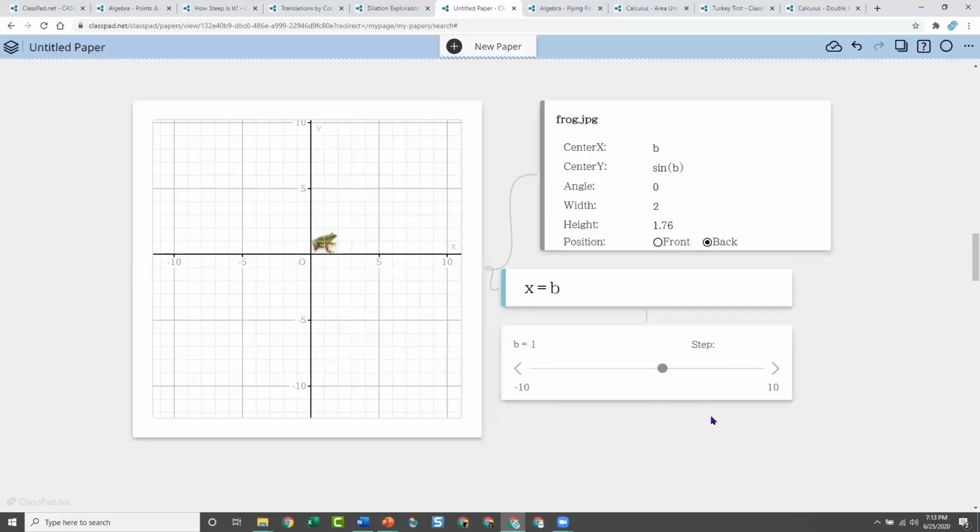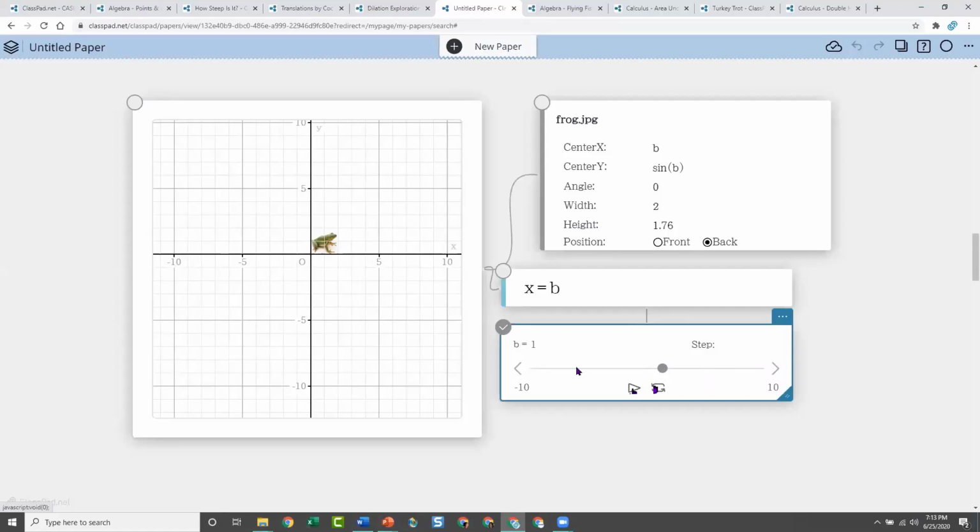So here's my frog, and I'm going to just hit the play button. So this is the slider. Let's make it step by 1. And now if I hit my play button, you'll see my frog moving, and he's moving according to the sine function. And I could actually graph the sine function.